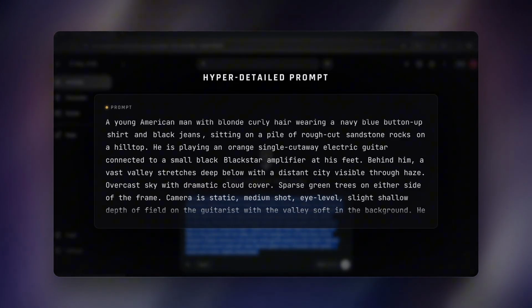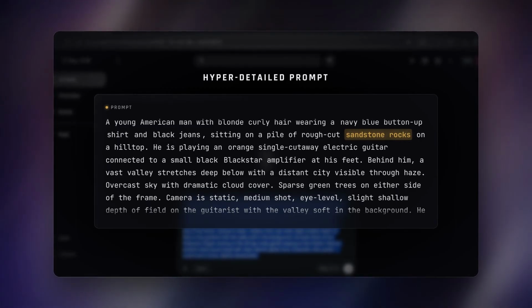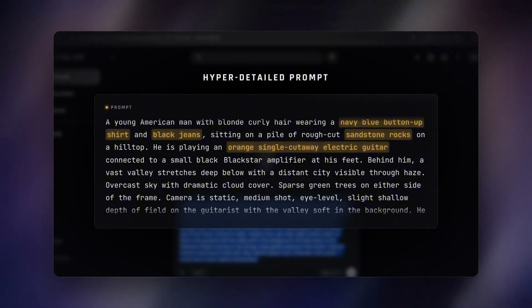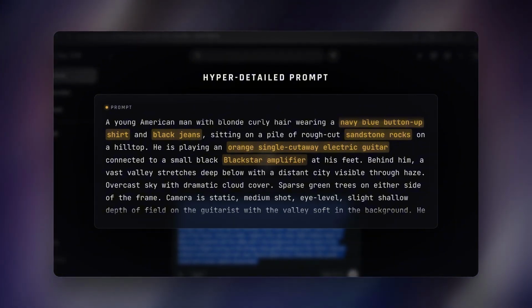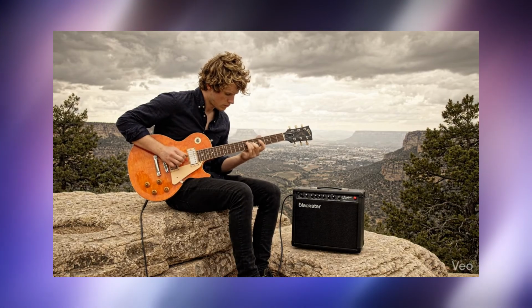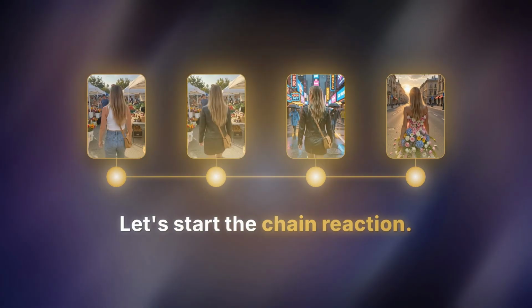I'm giving it a hyper-detailed prompt. A guitarist sitting on sandstone rocks, wearing a blue button-up shirt and black jeans, playing an orange single-cutaway electric guitar into a black star. Baseline generation. Clean. Finger positioning on the frets looks believable. Camera framing locked. Environment detailed. But this is the easy part. Let's start the chain reaction.